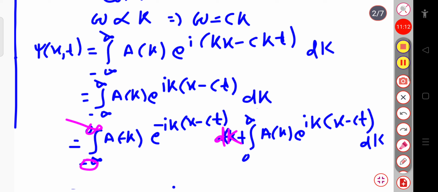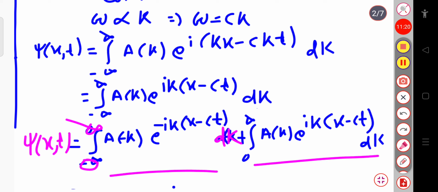So what does this superposition of waves psi of x,t represent? You can see these are the two parts of the equation. One part represents the motion along the positive x-axis and another part represents the motion along the negative x-axis. In the non-dispersive medium case, the speed of light is c, and this wave will not change its shape.